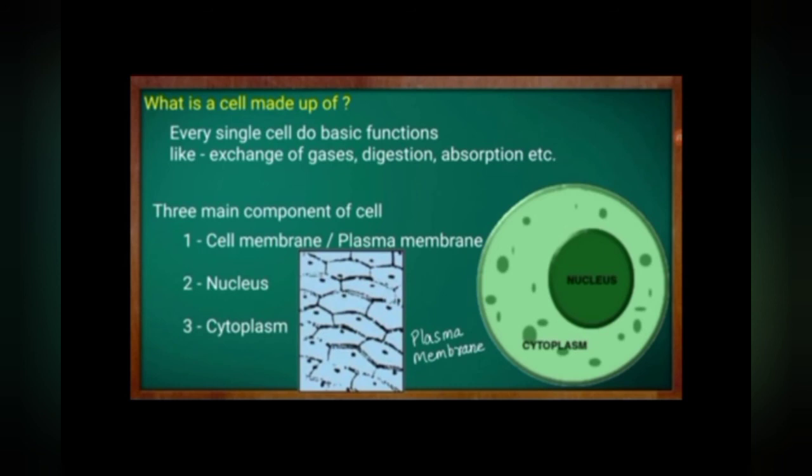So every single cell does basic functions like exchange of gases, digestion, absorption, etc. The three main components of the cell are responsible for these functions: cell membrane or plasma membrane, nucleus and cytoplasm. In this figure you can clearly see the nucleus, cytoplasm and the outermost cover, that is the cell membrane.